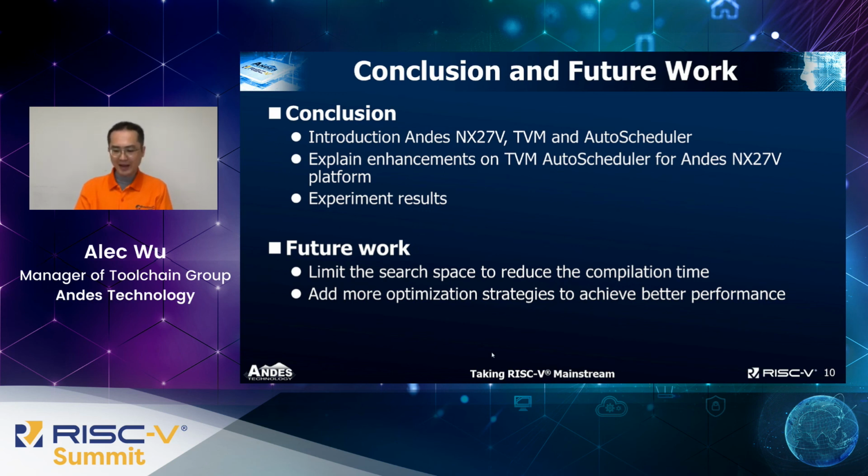Since the exploration time of the AutoScheduler is very long, how to limit the search space on the specific target to reduce the exploration time will be an interesting issue to investigate further. Another interesting issue is to apply more loop optimization on the AutoScheduler to achieve better performance.